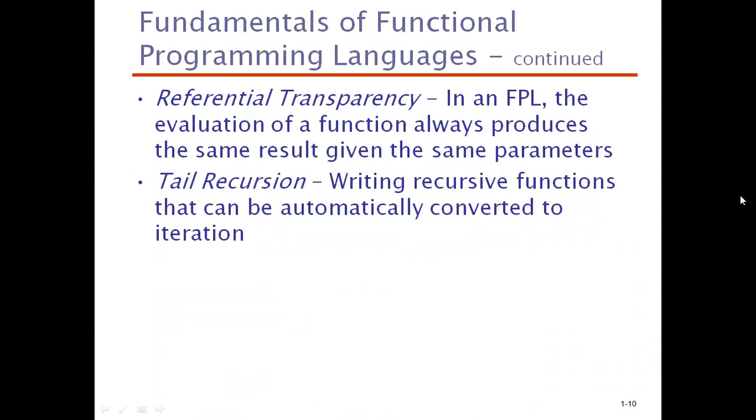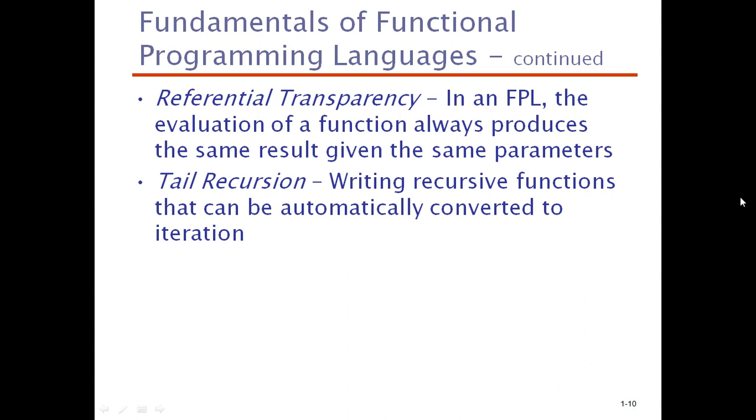What are the other differences? Referential transparency. This means in functional programming languages, the evaluation of a function always produces the same result given the same parameters. In the case of imperative languages, even though you give the same parameters, sometimes the results may be different because of side effects and short circuits. But in the case of functional languages, it is not so.